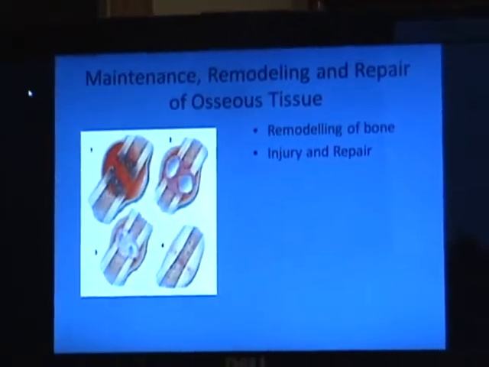Injury and repair. Bones are very strong, but sometimes if you put too much weight on your bones, or if one gets hit in a weird direction, it will fracture and break. But when it heals, it'll heal stronger and thicker where it got broken. So if you break that bone again, it's very unlikely that it'll break in the same place.